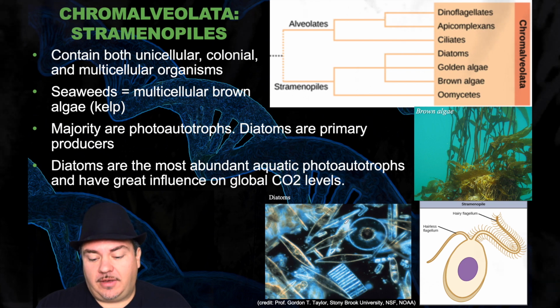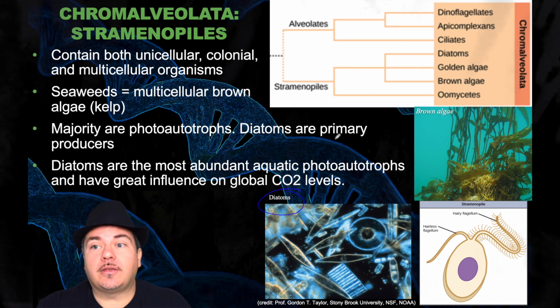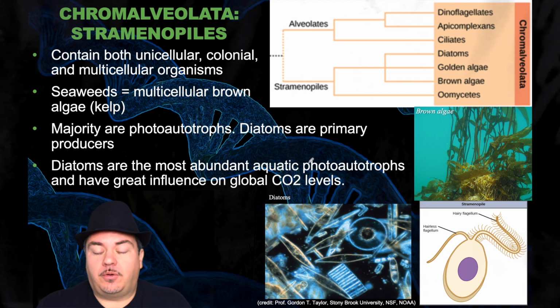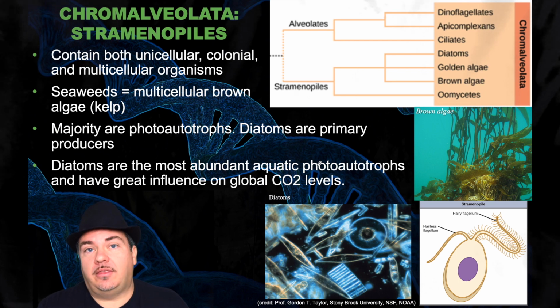And also, the diatoms are primary producers. So they're one of the things that brings food into the ecosystem. Basically, they create the sugars, the glucose, through photosynthesis. Diatoms are the most abundant aquatic photoautotrophs, and they have great influence on global carbon dioxide levels. So they take in carbon dioxide, and they convert that carbon dioxide into sugar and oxygen, which is very useful for all the other organisms living on this planet.